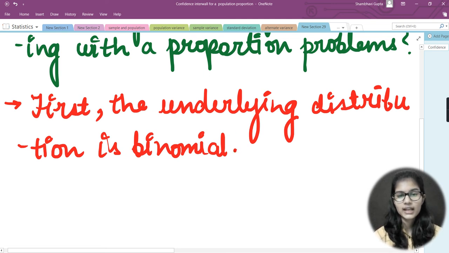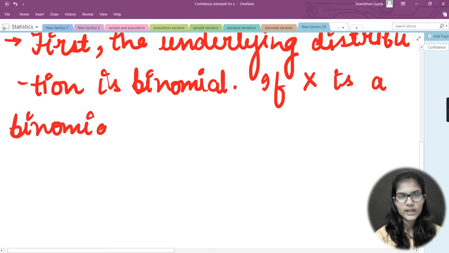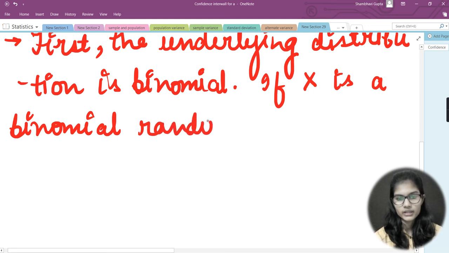Now if this is the case, then what you need to do is say that, let's say, capital X is a random variable. So if X is a binomial random variable, as I mentioned, since firstly we had checked whether the distribution is binomial or not. So if X is a binomial random variable,